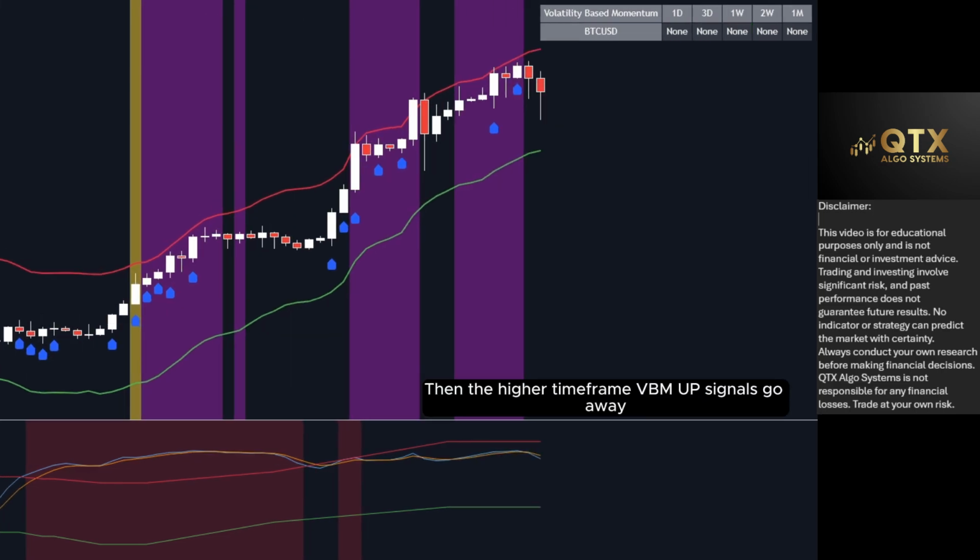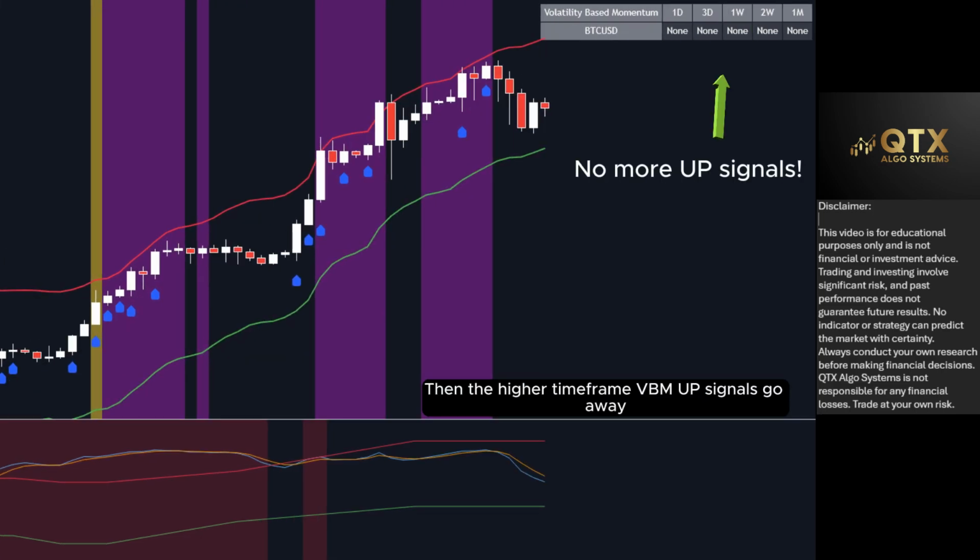Then, the higher time frame VBM up signals go away. This tells us price might no longer be trending and a consolidation phase could be starting. Now, playing the extreme indicators becomes more viable since they are reversal indicators.